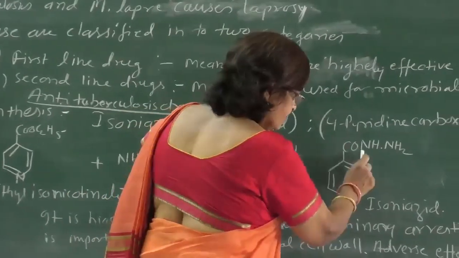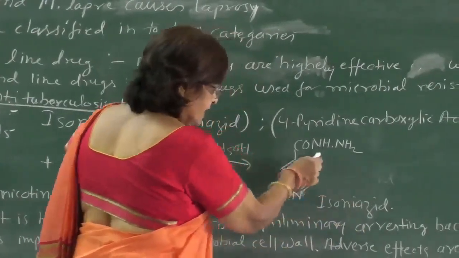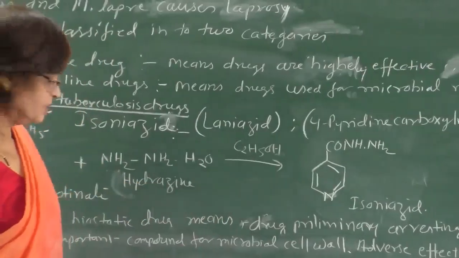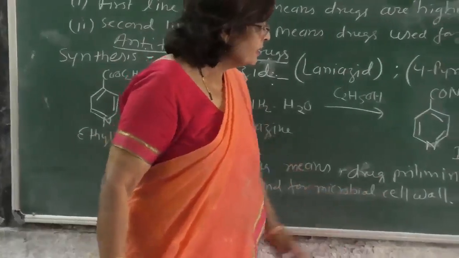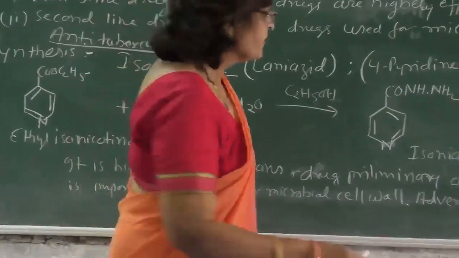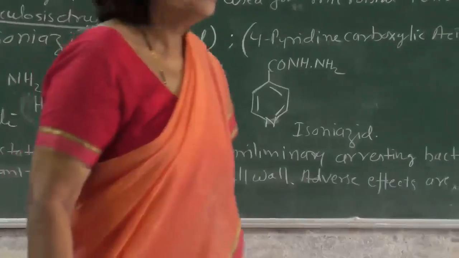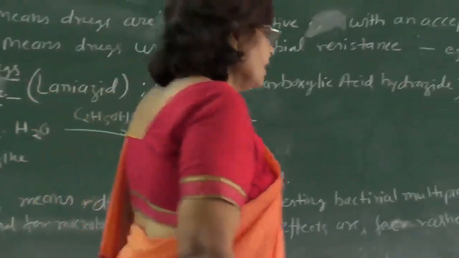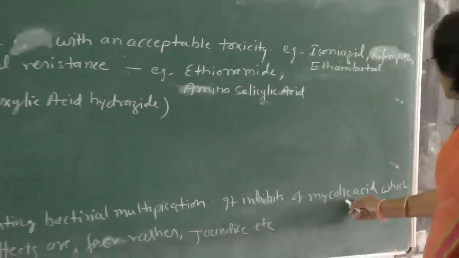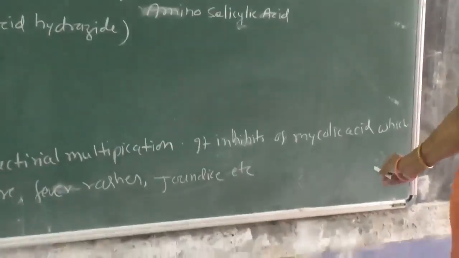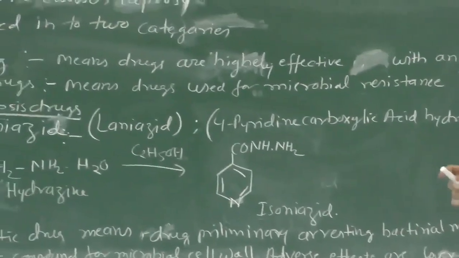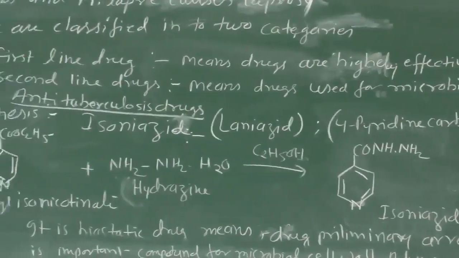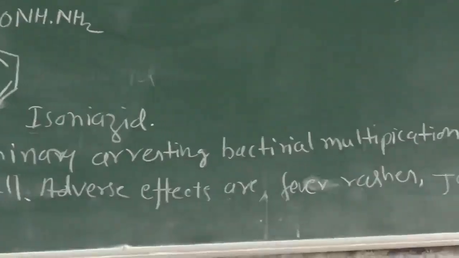Then we get this derivative, isoniazid, where the hydrazine derivative is attached. So this is isoniazid. It is a bacteriostatic drug. Bacteriostatic drugs means drugs which primarily arrest bacterial multiplication. So it inhibits formation of mycolic acid. Mycolic acid is an important component for microbial cell wall formation. In this way, it arrests the formation of microbes. Adverse effects are fever, rashes, jaundice, etc.